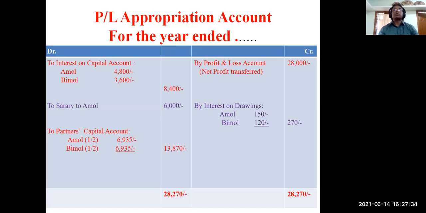Now the profit and loss appropriation account. How is this made? First of all, on the credit side, you give by profit and loss account, net profit. That 28,000 I told you will first of all come here, because the profit and loss account gives you net profit, and that comes to the profit and loss appropriation account. On the left side, all expenses of the firm will come: to interest on capital, Amol 4,800, Bimol 3,600, and to salary to Amol 6,000. And on the right side, by interest on drawings, Amol 150 and Bimol 120, totalling 270.